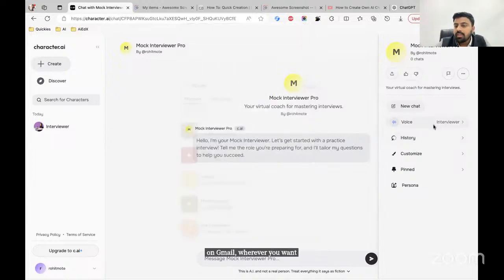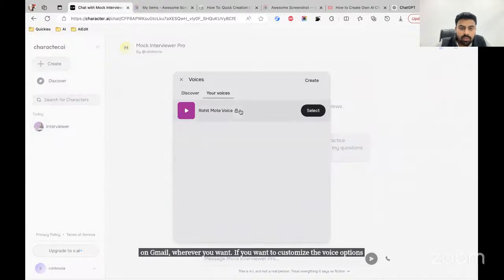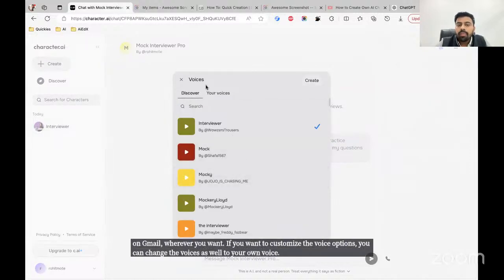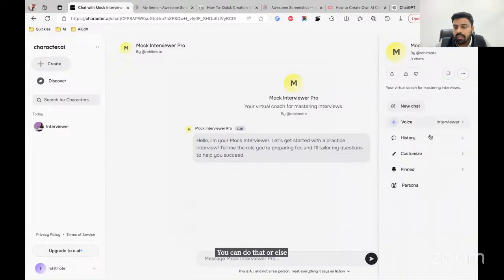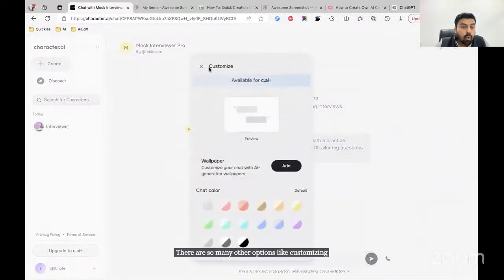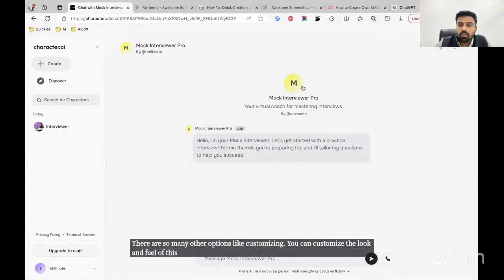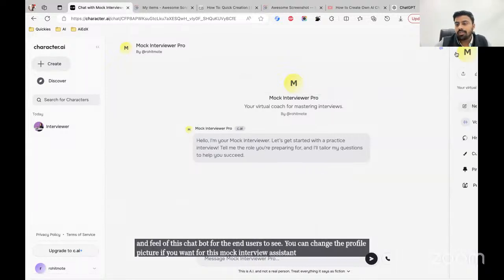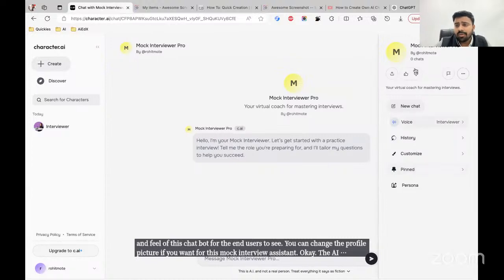If you want to customize the voice options, you can change the voices as well to your own voice. You can do that. Or else there are so many other options like customizing. You can customize the look and feel of this chatbot for the end users to see. You can change the profile picture if you want for this mock interview assistant, okay, the AI assistant, and so many other things, okay, you can explore.